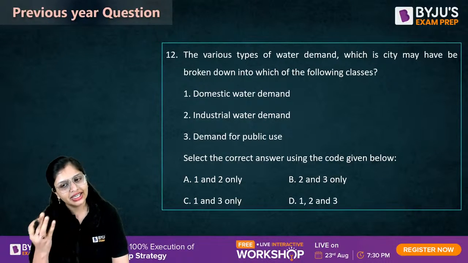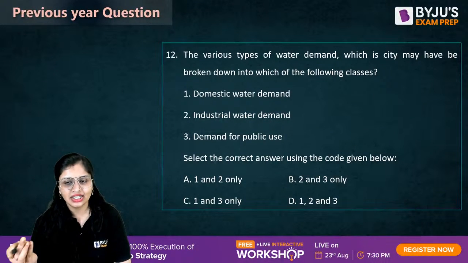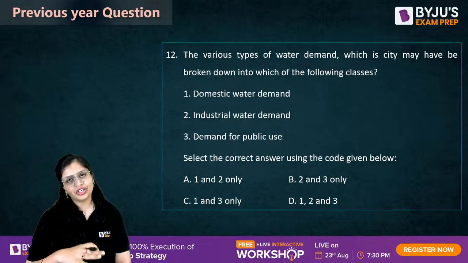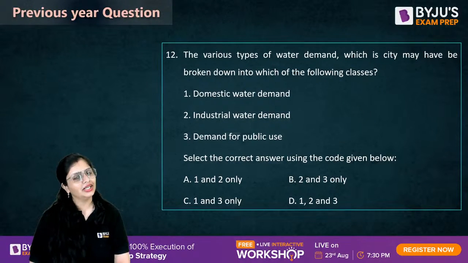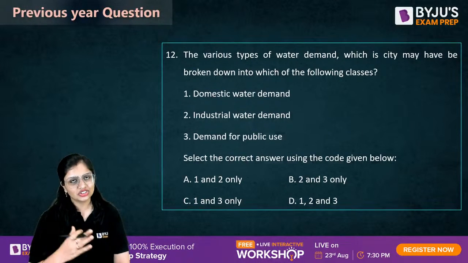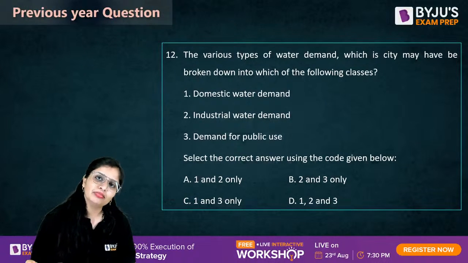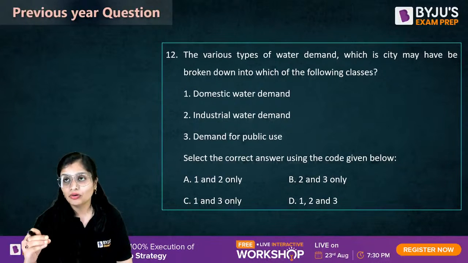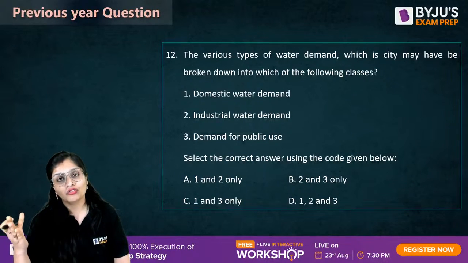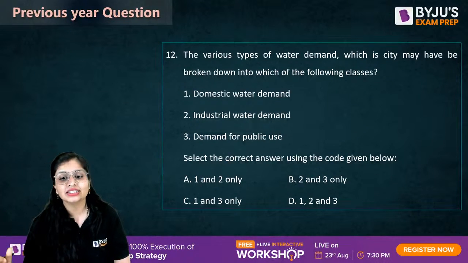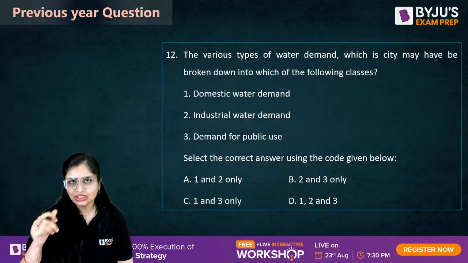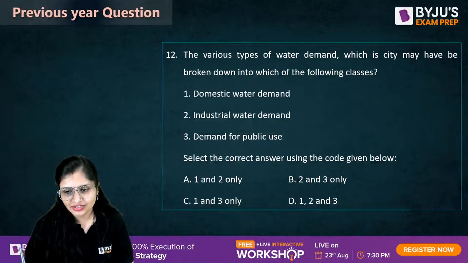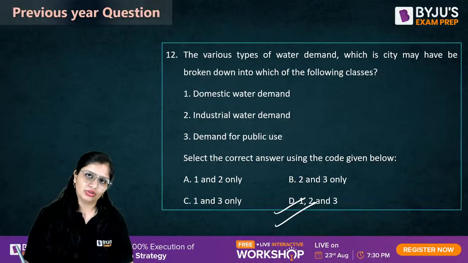Correct. We need 50 to 60% as the domestic water demand. Then industrial water demand varies from 50 to 400 LPCD depending upon the extent of industrialization. Then 5 to 10% or even more, we have demand for public uses, for public toilets, for washing of roads and streets. Plus we need fire demand, and demand for losses and thefts. So all these three are to be included.